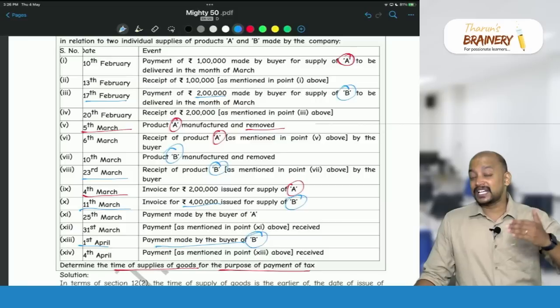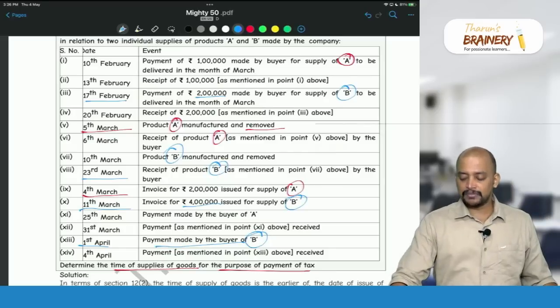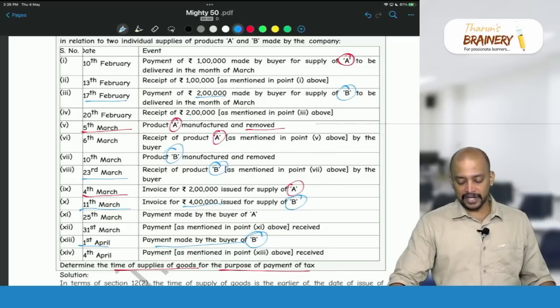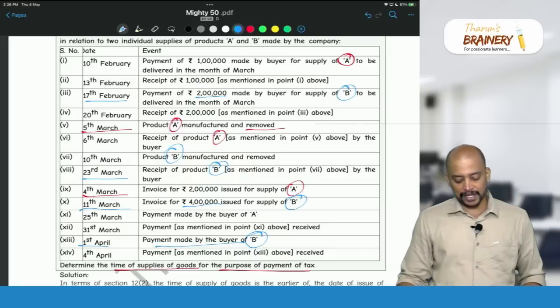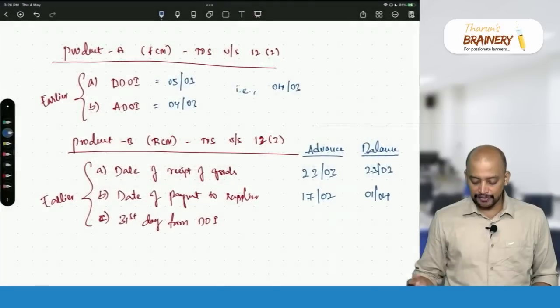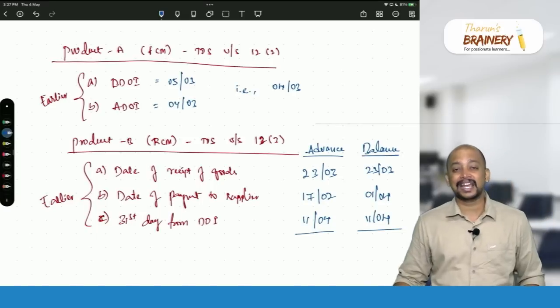We need the 31st day from the date of invoice. In the month of March, 31 minus 11 gives 20 days. So in the month of April, 11. Therefore, 11th April will be taken as the 31st day. Now, whichever is earlier. So what will be taken as the time of supply in case of advance?